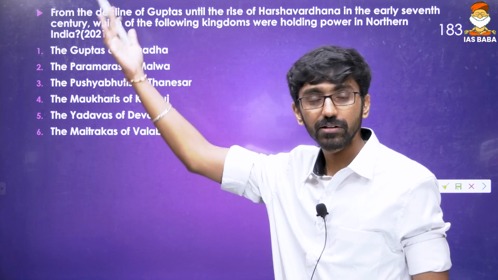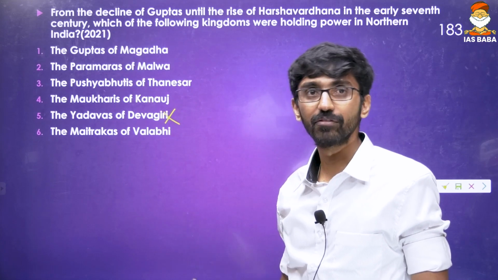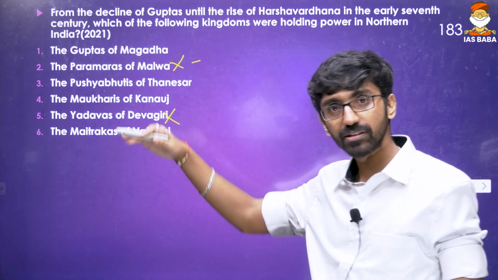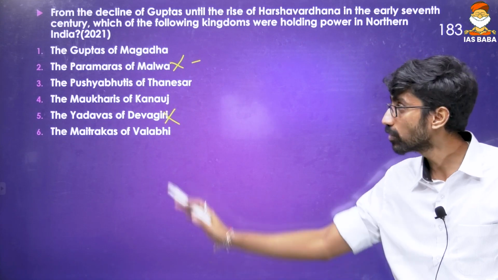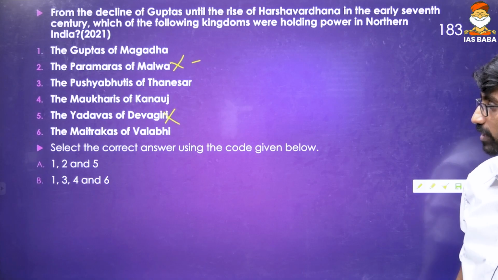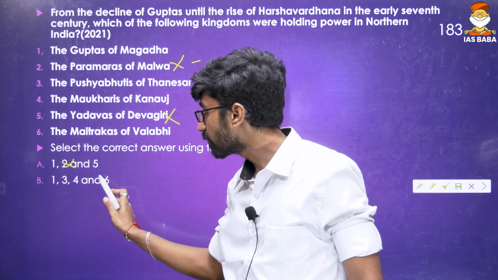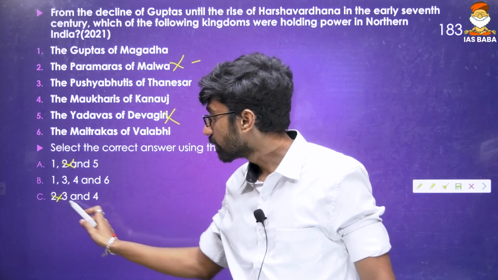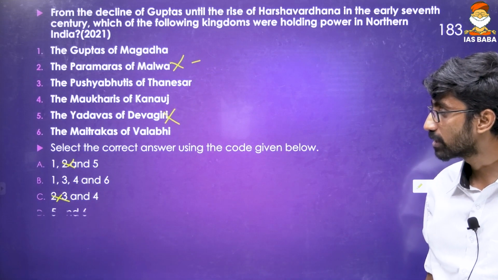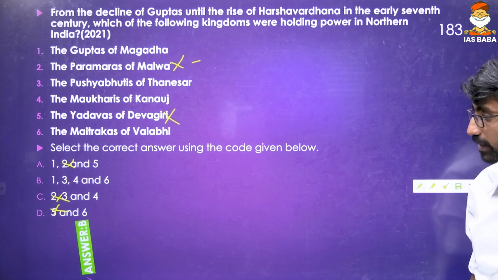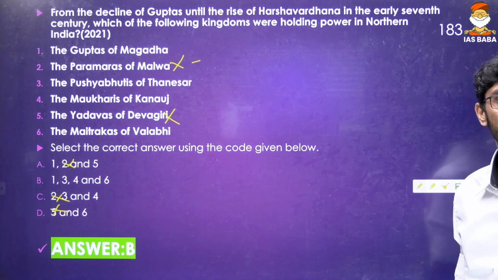Devagiri, we can talk about Muhammad bin Tughlaq and Devagiri, you must have heard about that one. And then again, the Paramaras of Malwa, they are Rajput kingdoms, again early medieval times. So you have to eliminate the second and the fifth statement. Okay, very simple. So the second statement you are eliminating, the fifth statement you are eliminating. Then again the sixth is eliminated. So what is left? The answer option is B, 1, 3, 4, 6.